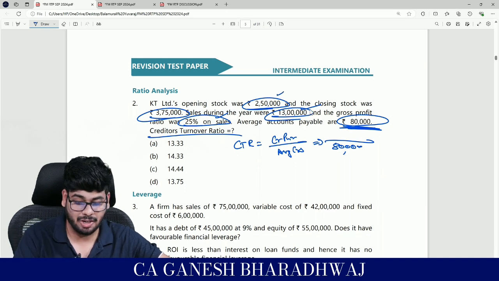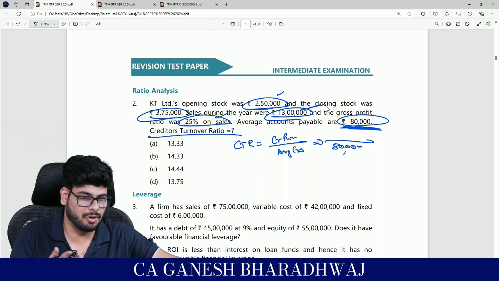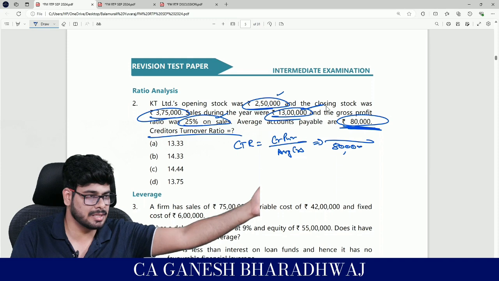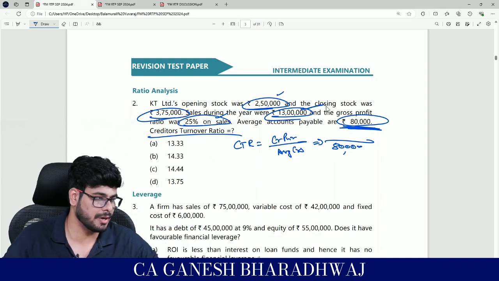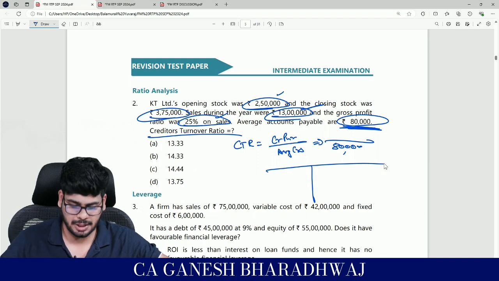They have given stocks and the sales, but how will it come here? Nothing is mentioned here about raw material or FG. Maybe this could also be a trading concern, no? They are just in the business of purchasing and selling it. They don't manufacture, correct? So how will you arrive at your purchases figure?